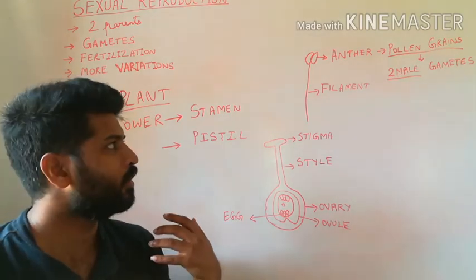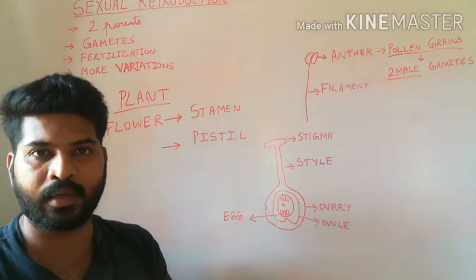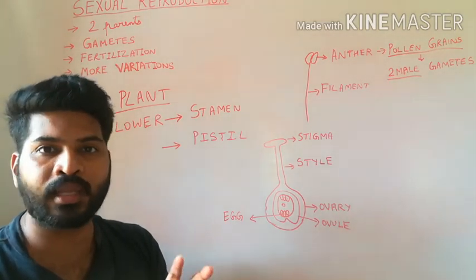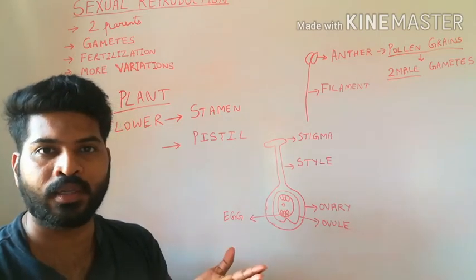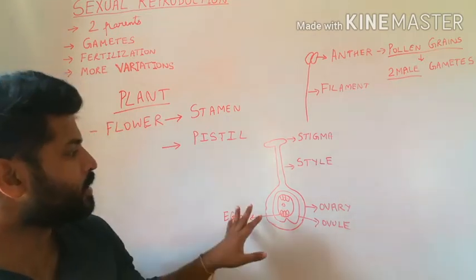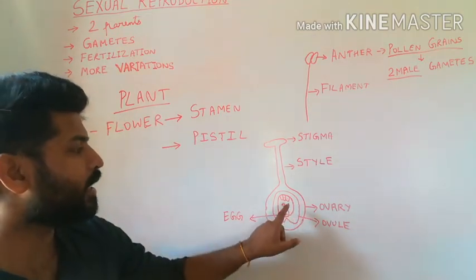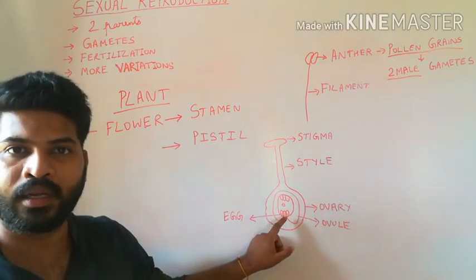The male gamete as well as the female gamete are non-motile, meaning they cannot move on their own. They need to be transferred. Since the egg cell is present deep within the pistil inside the ovule, it cannot be transferred.